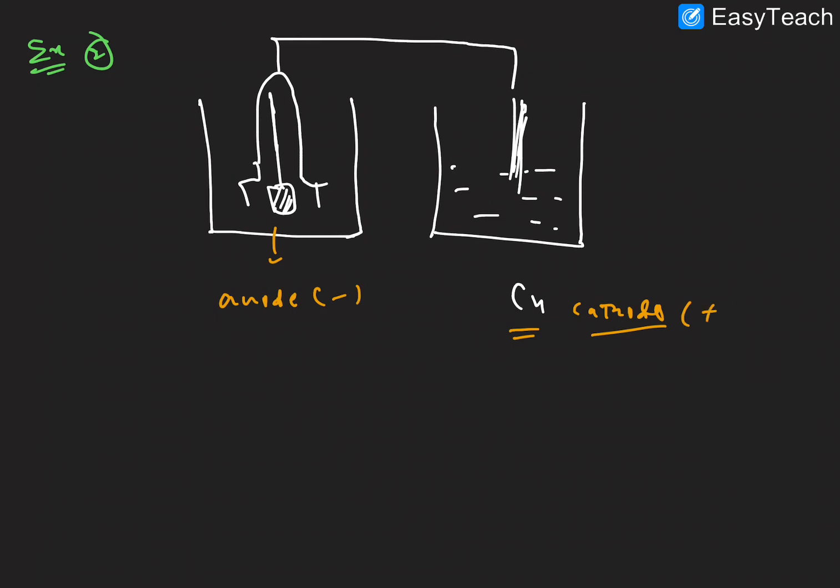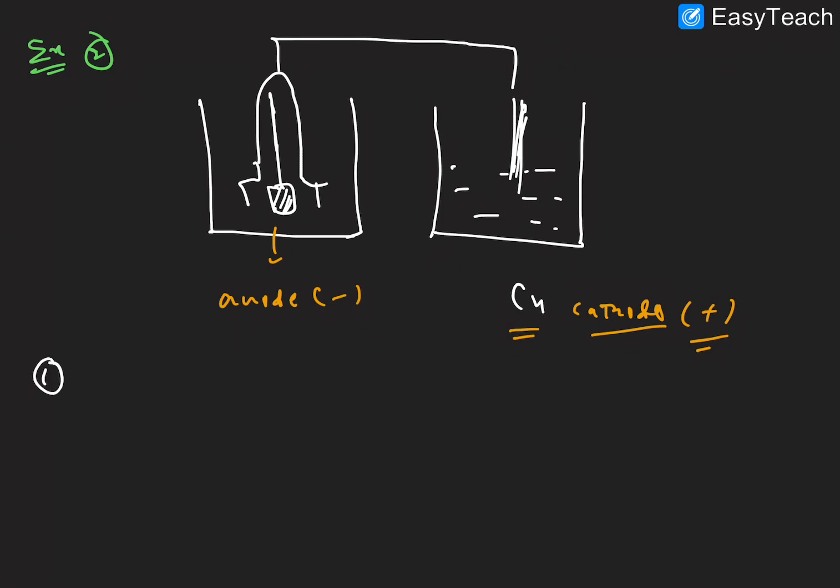So anode has negative charge, and these are positive values. I hope it is clear. Whenever all the remaining electrodes are connected with the hydrogen electrode, in which case do we have to take anode and cathode? I hope it is very clear, right? So I will use some points here.